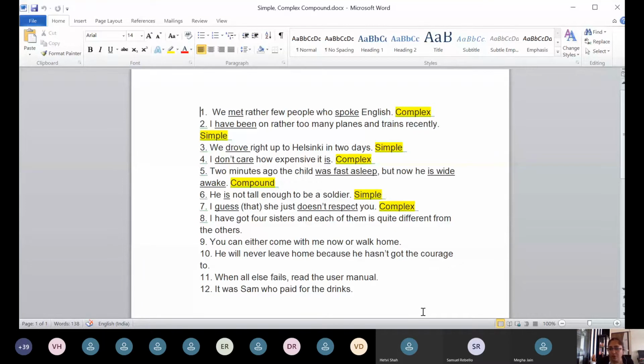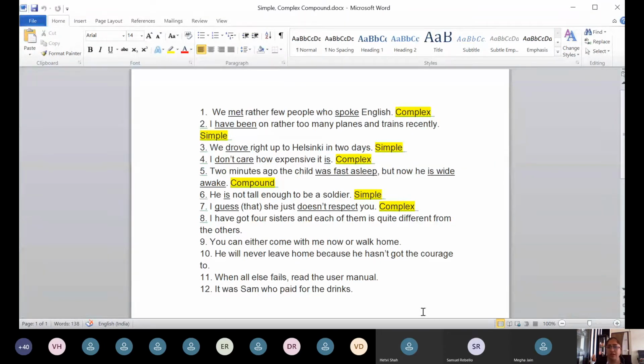And then we had also learnt the difference between the simple, complex and compound sentences. We understood that a simple sentence is that sentence which has one main clause compulsory, and optional is phrase. Either it can be there or need not be there.